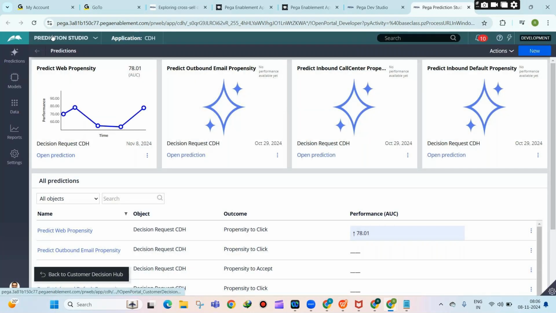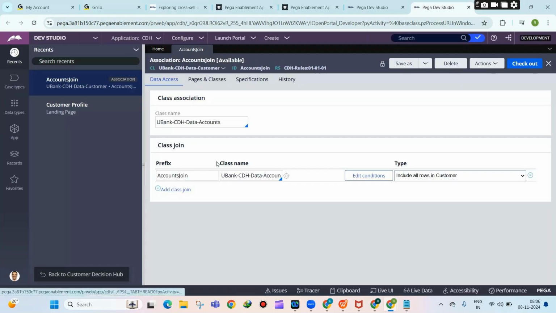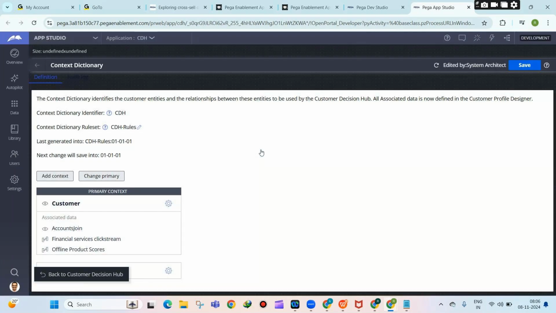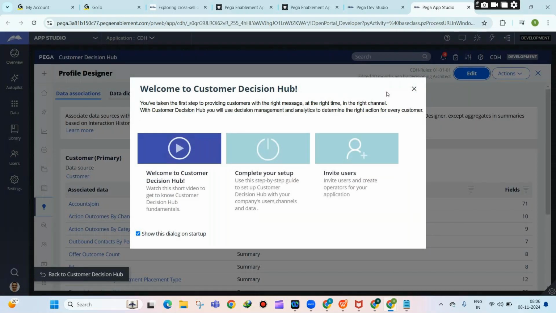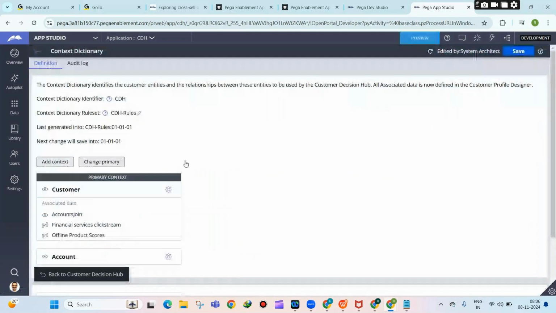You will have one primary context and multiple secondary contexts. You can only have one primary context, but you can have multiple secondary contexts. The advantage of having the context dictionary, like I told you, is that you configure it one time. You don't need to specify every time you promote to customers which customer, where the table is and all that.